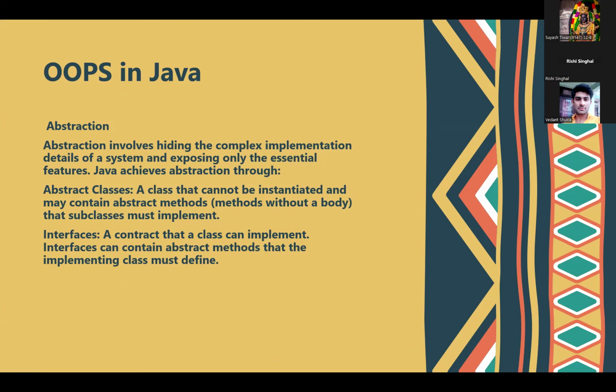The easiest way to understand abstraction is this: whenever we see a car, we see only the outer part of the car. We are not seeing how the entire working mechanism of the car works, where exactly the engine is fitted, how the AC vents are fitted, how the brake system works.